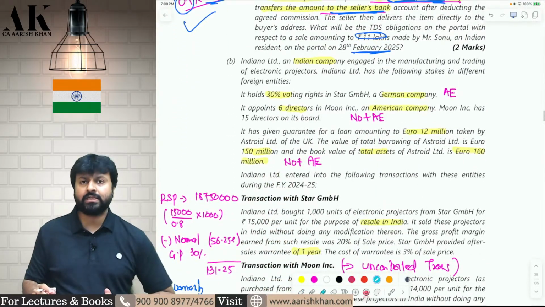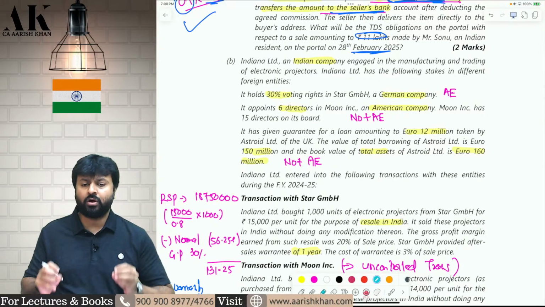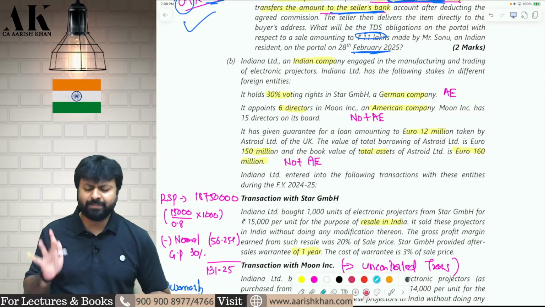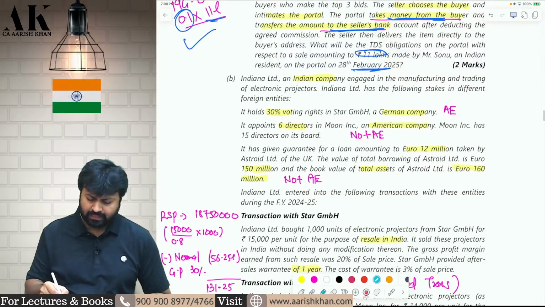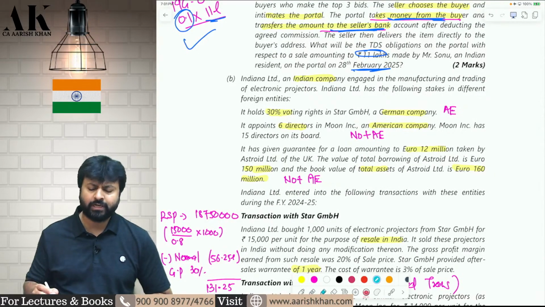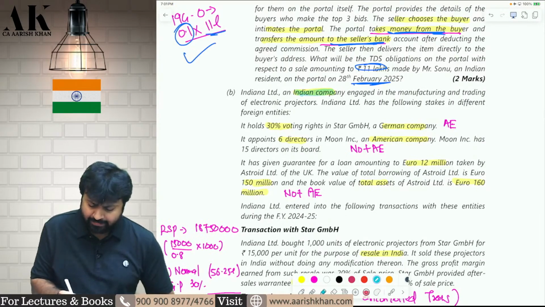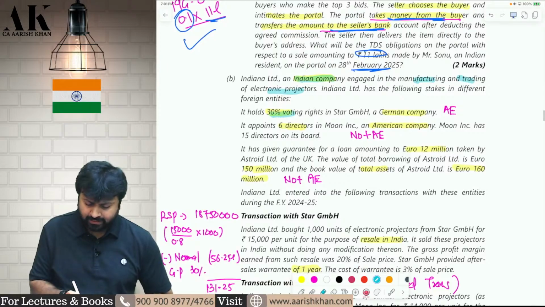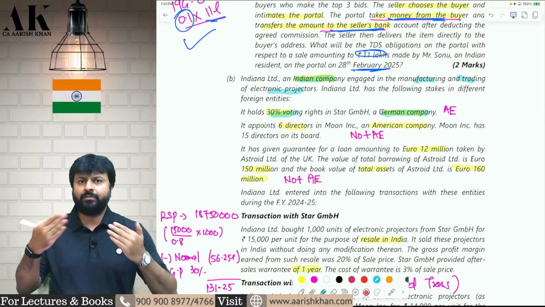Now, the next question is a question on transfer pricing. It's a simple question on transfer pricing. There are three companies over here. We need to identify which of them are associate enterprises and which of them are not. First of all, Indiana Limited is an Indian company engaged in manufacturing and trading of electronic products. Now, it has 30% voting rights in a German company. Whether we both are associate enterprises?